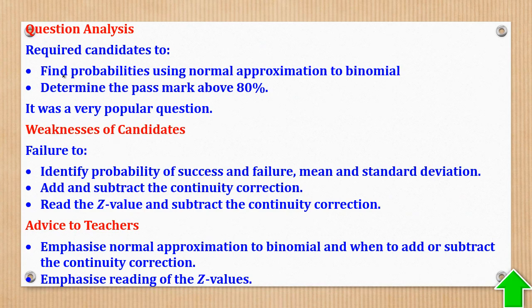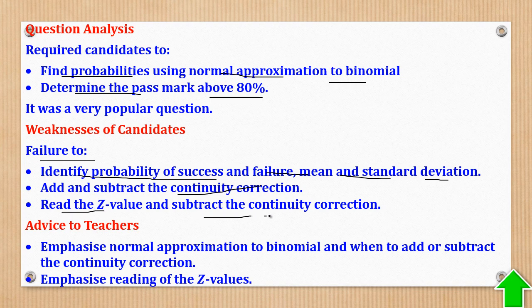So the question required candidates to find probabilities using normal approximation to binomial and also determine a pass mark above 80%. The weakness was failure to identify the probability of success and failure, mean and standard deviation. Adding and subtracting the continuity correction was a challenge. Then also reading the z value and subtracting the continuity correction was a challenge.